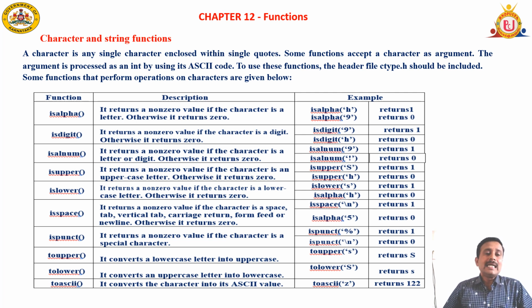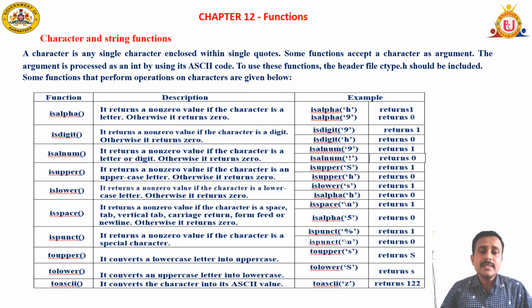Next, the third one, isalnum. Here, alnum means alphanumeric type of data. If it is an alphabet, it returns 1. If it is a number, then also it returns 1. If it is alphanumeric type of data, it returns 1. Otherwise, it is going to return 0. If it is a special character, it is going to return 0.